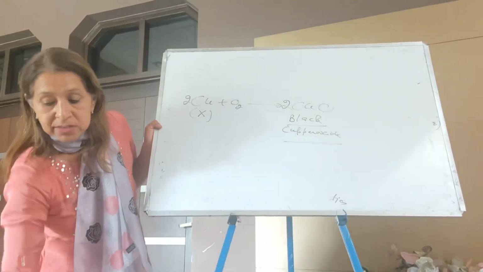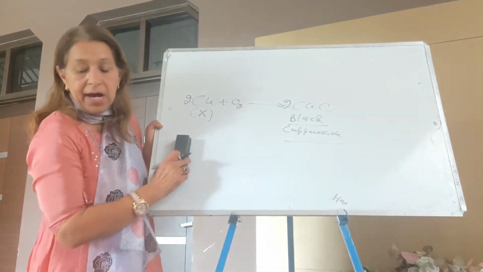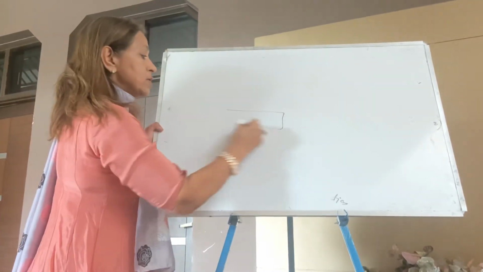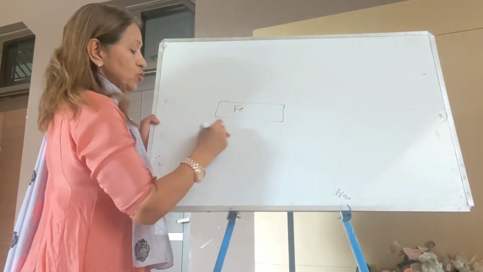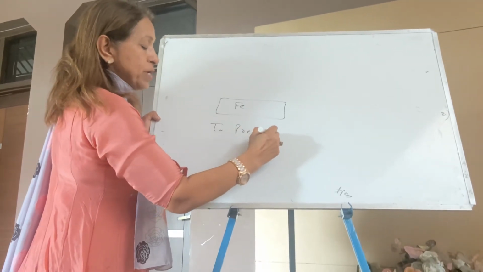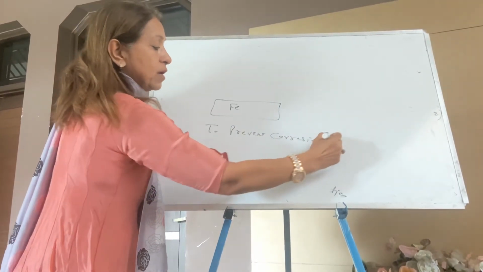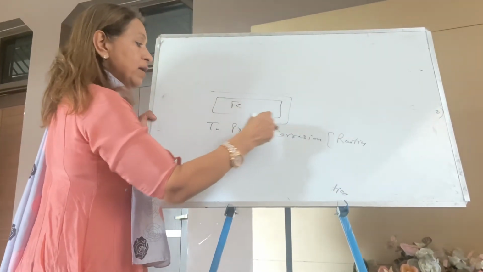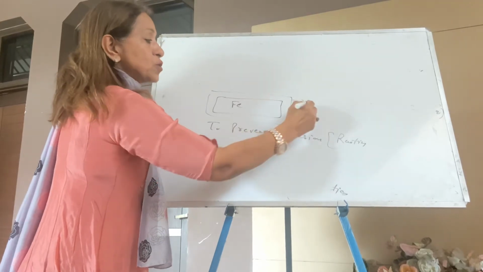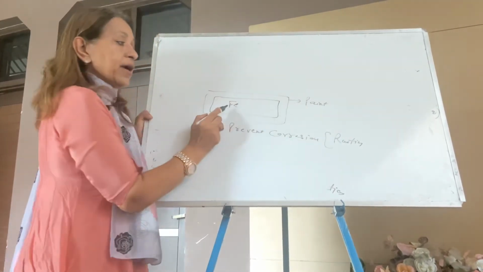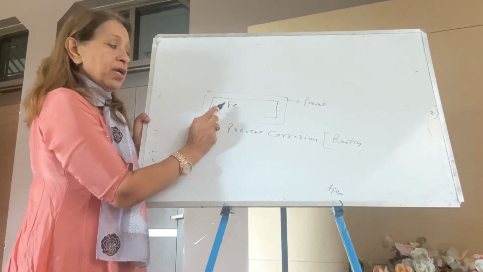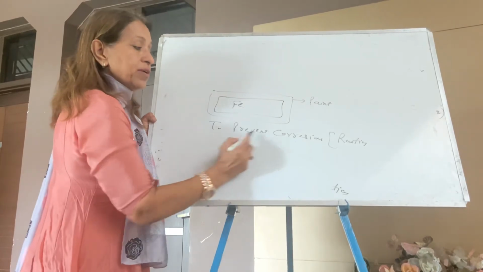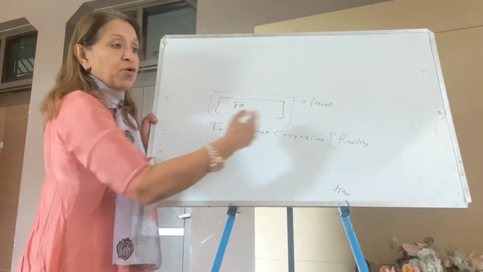Right. Next question: why do we apply paint on our iron articles? We apply paint on iron articles to prevent corrosion. Just write one line: to prevent corrosion. Corrosion means rusting. If you paint your iron article, your iron will not be exposed to air. If it is exposed to air, it gets rusted. So, to prevent corrosion, to prevent rusting, to prevent exposure to air.